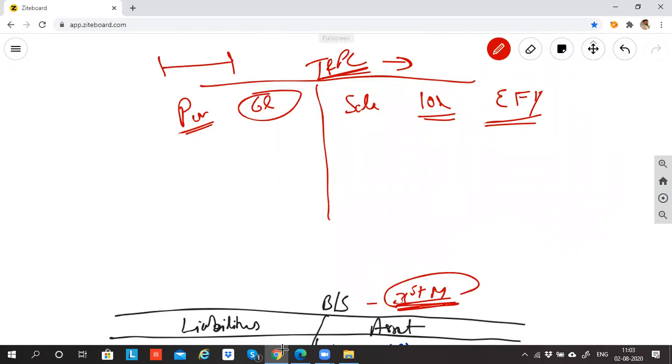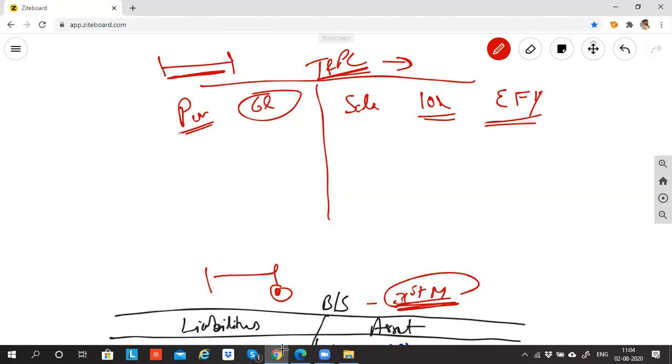Whereas the balance sheet is not for the full year. It is on a particular date. On whichever date you're creating the balance sheet, it will reflect the value of that date only. So trading and P&L account is for the entire year, whereas balance sheet is only for that particular date. If you're preparing the balance sheet on 31st January 2020, it is the position of 31st January only.